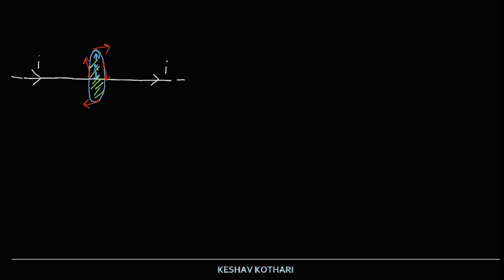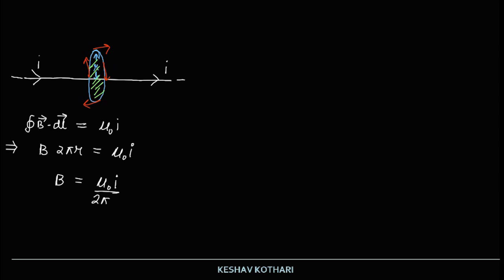So if we apply the equation, that is cyclic integral of B dot dl is equal to mu naught times I enclosed, we say that B into 2 pi r, since B is constant throughout that length segment, is equal to mu naught I, and then B is equal to mu naught I upon 2 pi r. And this is going to be the magnetic field strength for this particular loop at a distance r.